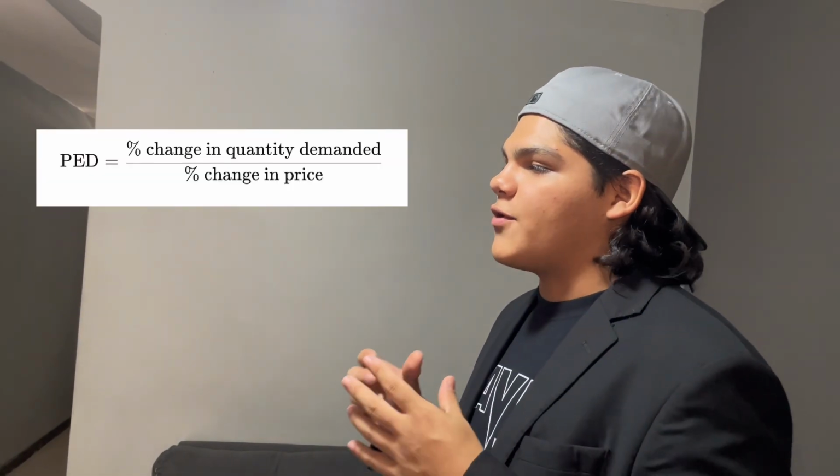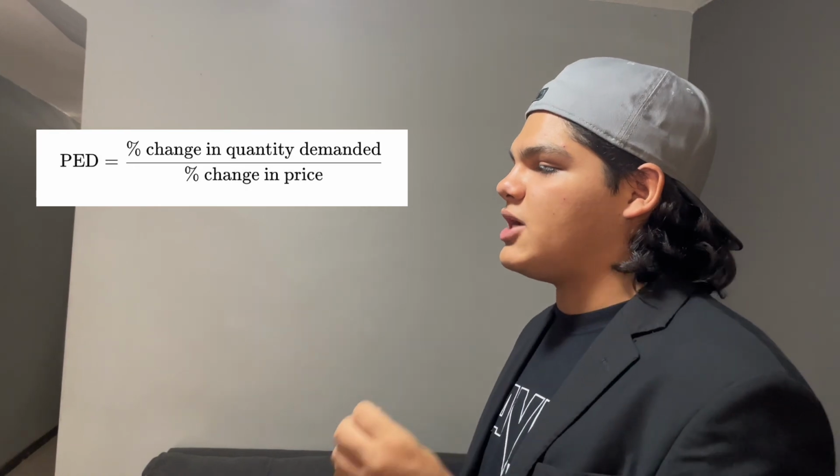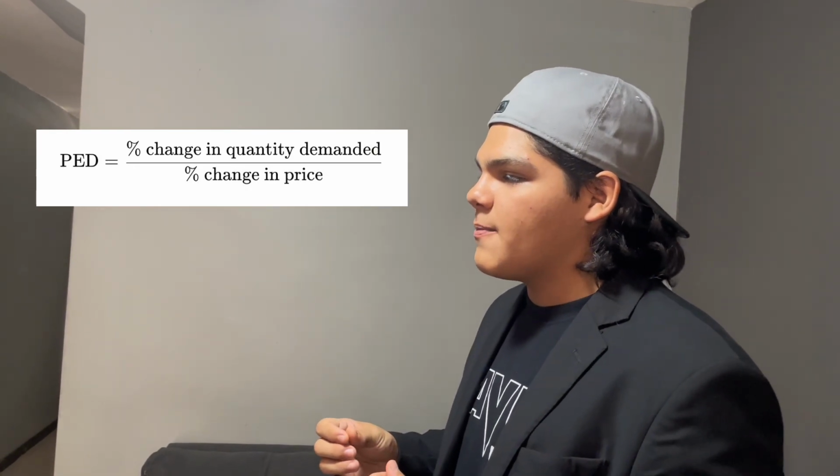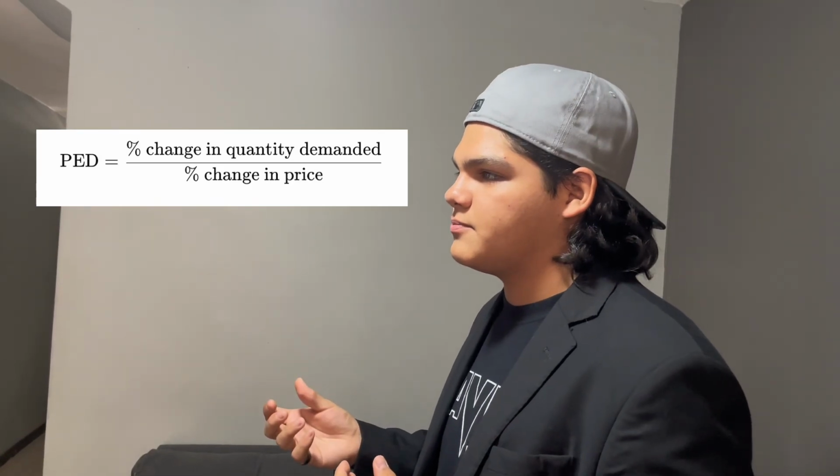You can check your PED with a really easy formula. The formula for price elasticity of demand is the percentage change in quantity demanded divided by the percentage change in price. Let me give you an example.